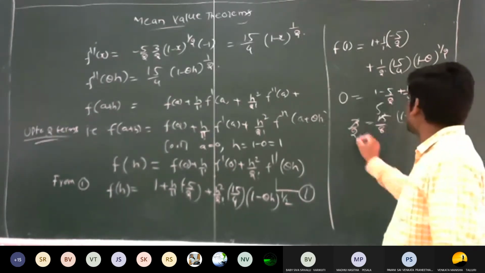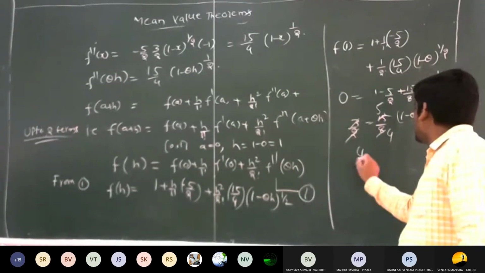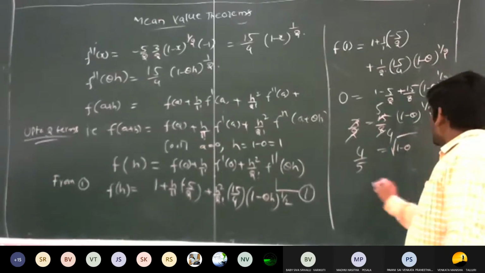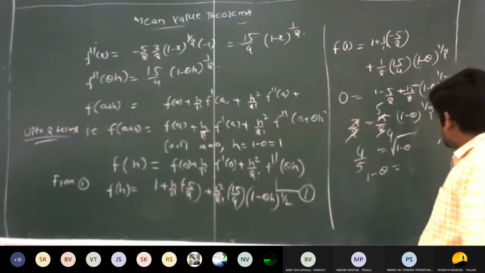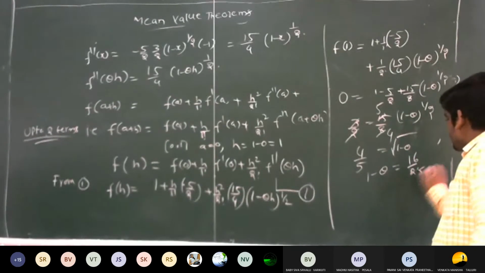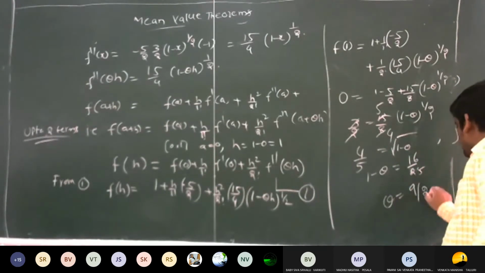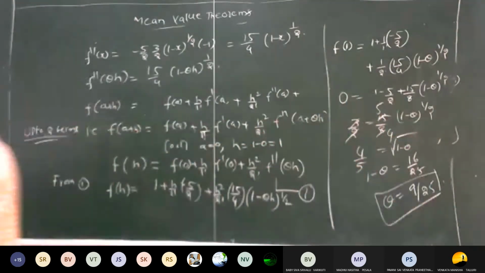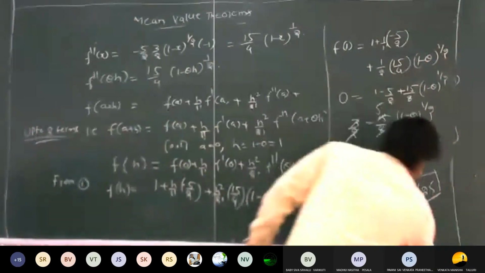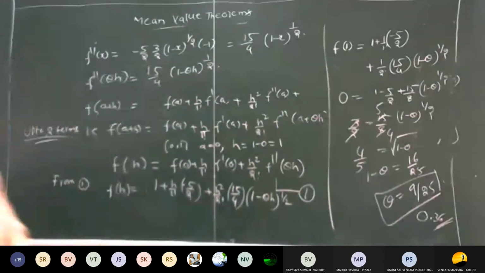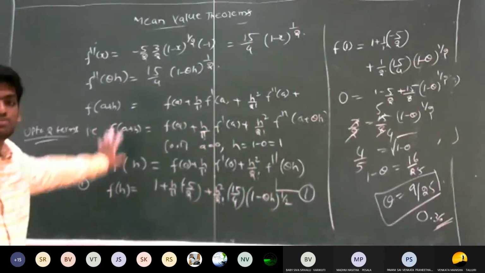3 ones are 3, 5 eights are... so 2 ones are 2, 4 twos are... So therefore 4 by 5 is equal to root of 1 minus theta. So 1 minus theta is equal to 16 by 25. So theta is equal to 9 by 25. So simplify this. Is it clear now? So theta is equal to 9 by 25, and this value is 0.36. 0.36 clearly lies between 0 and 1. So this is the problem using the Lagrange's form of remainder.